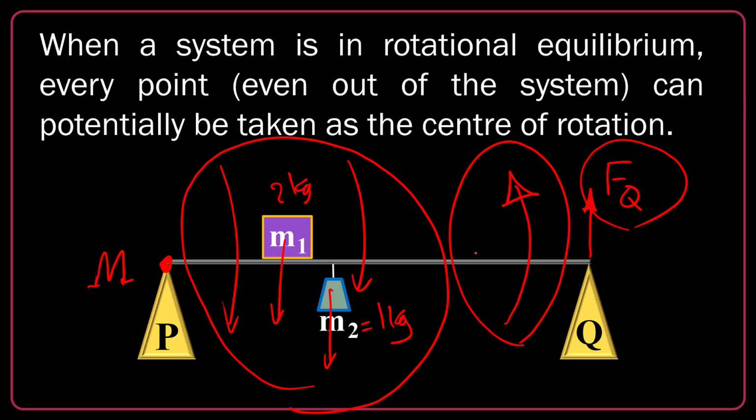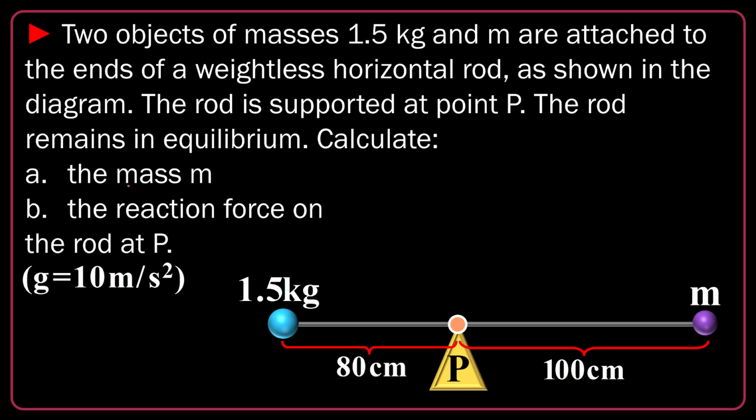But what happened to Fp? Nothing. Fp doesn't have any active participation because Fp is exactly acting on the center of rotation. So it's not actively participating in any rotational equilibrium equations. It's very important. It's a very important exam trick. We will use it. Look at this question, for example.